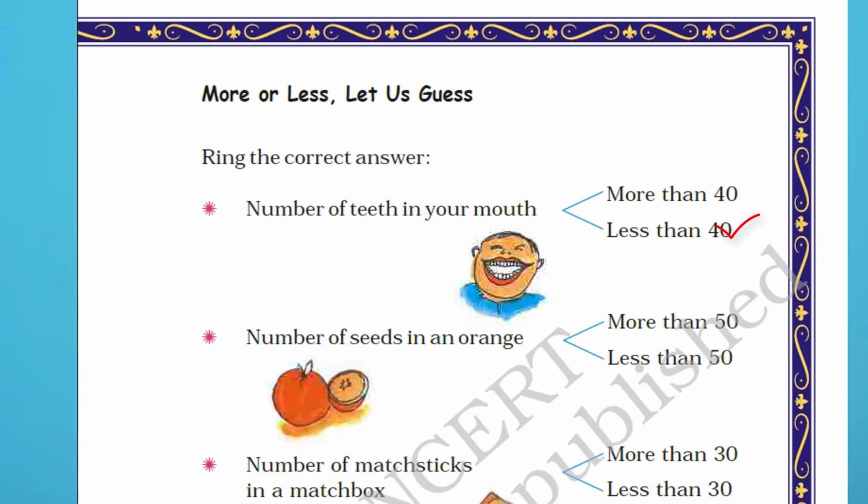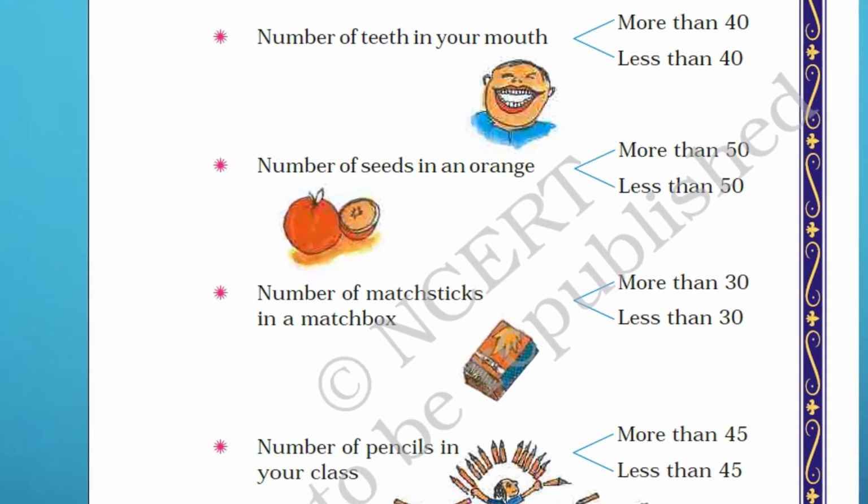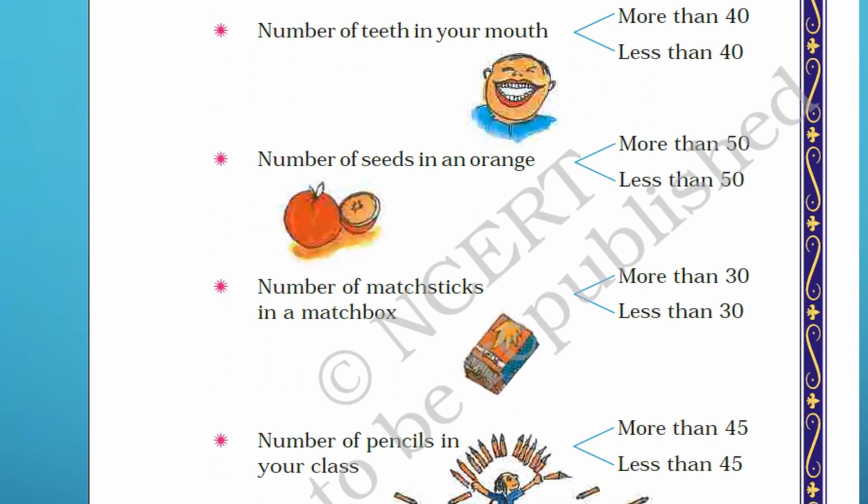Number of seeds in an orange. More than 50, less than 50. Answer will be less than 50. Number of matchsticks in a matchbox. More than 30, less than 30. Answer will be more than 30. In a matchbox you can find more than 30 sticks.